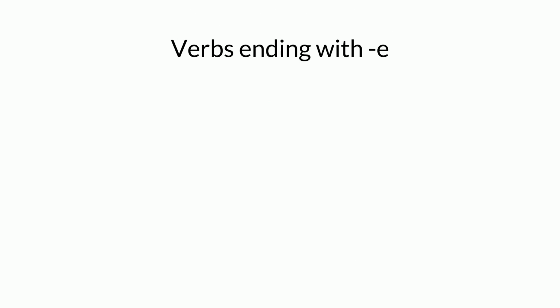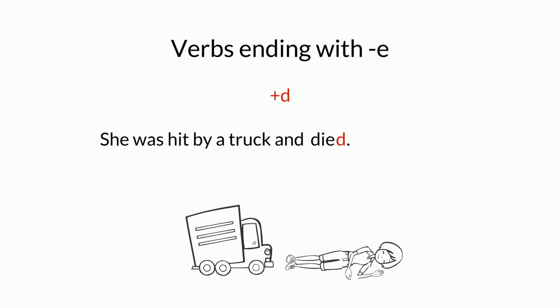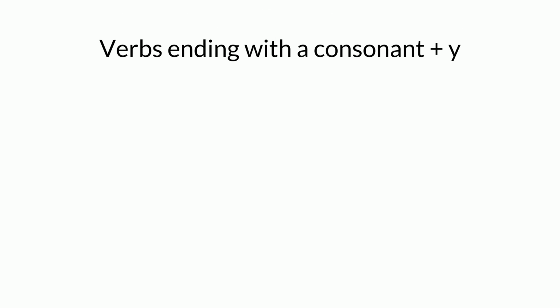For verbs ending with e, we add d. Die becomes died. She was hit by a truck and died. Remember, die and died are verbs. Dead is the adjective.